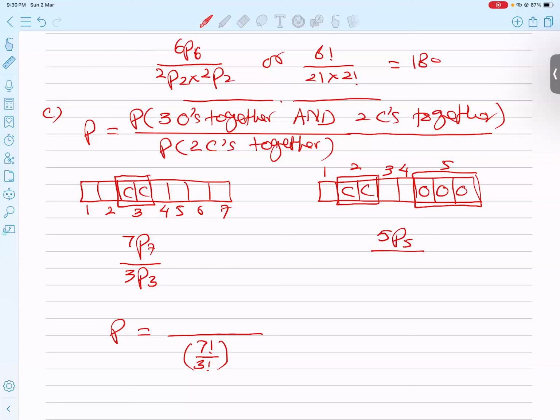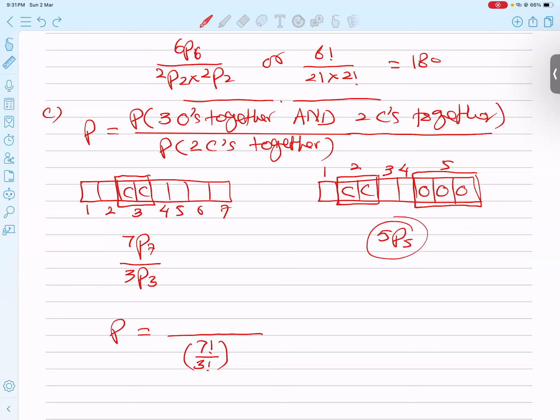We can't differentiate the shuffling inside the block because the letters are the same. If we had three different letters, we could say 3P3 because they are shuffled inside, but here they are the same. So 5P5 is my final answer.